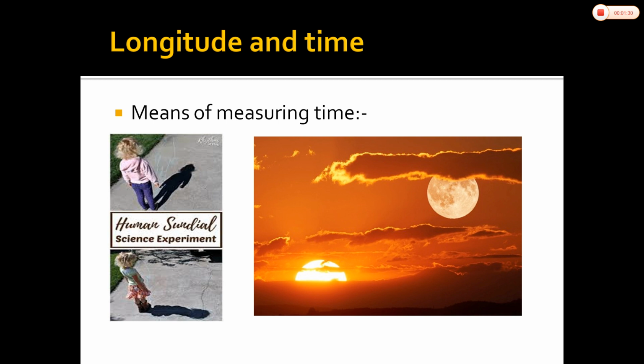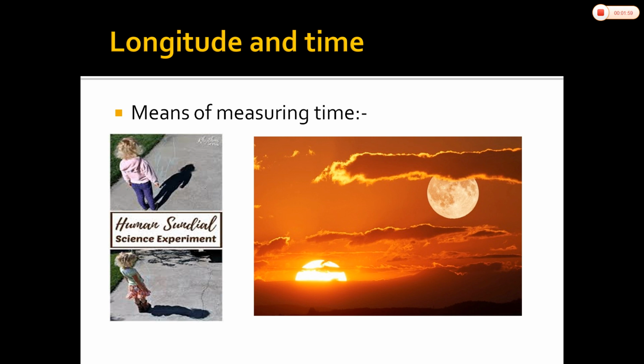See, there are many means of measuring time, but the best means of measuring time is by the movement of the earth, the moon, and the planets. The sun regularly rises and sets every day, and naturally it is the best timekeeper throughout the world.